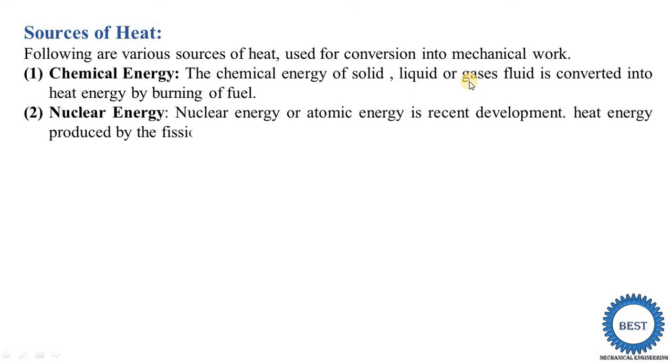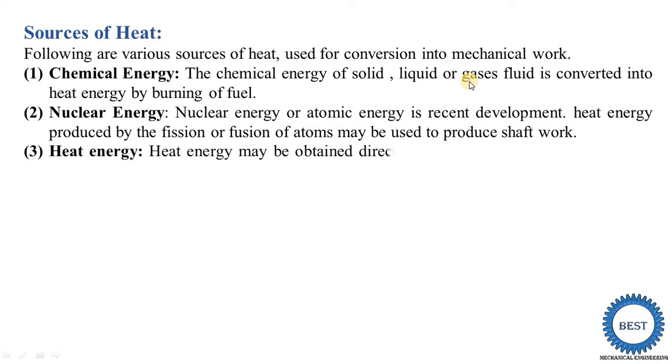Second source is the nuclear energy. Nuclear energy or atomic energy is a recent development. Heat energy produced by the fission or fusion of atoms may be used to produce power. You already know that in the world there are a number of nuclear power plants. In these nuclear power plants the heat energy is produced by using different nuclear fuels. From this heat energy the steam is created, and this steam is expanded in the turbine, and the turbine produces the mechanical energy.